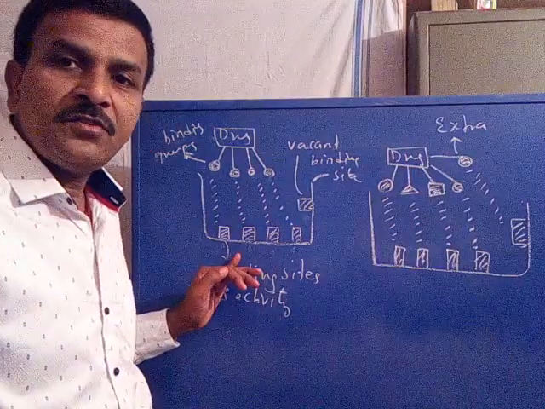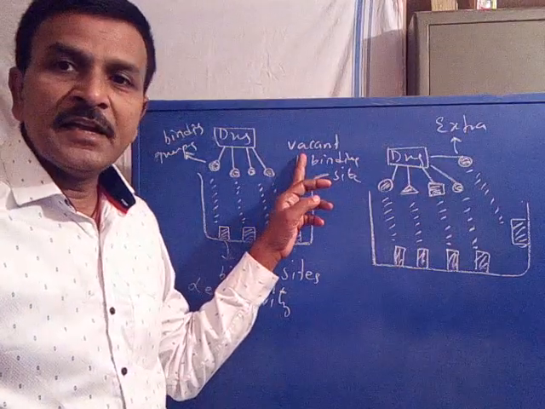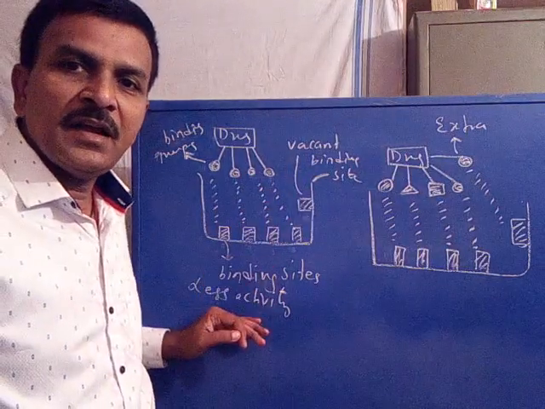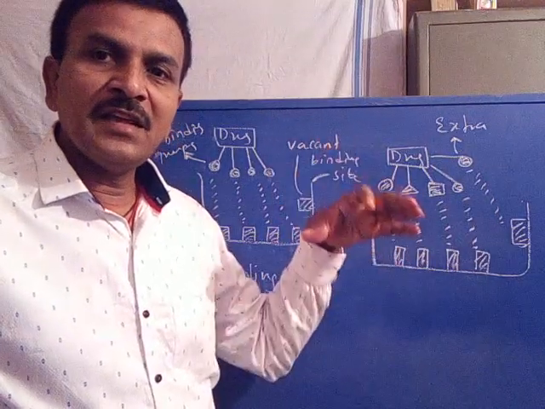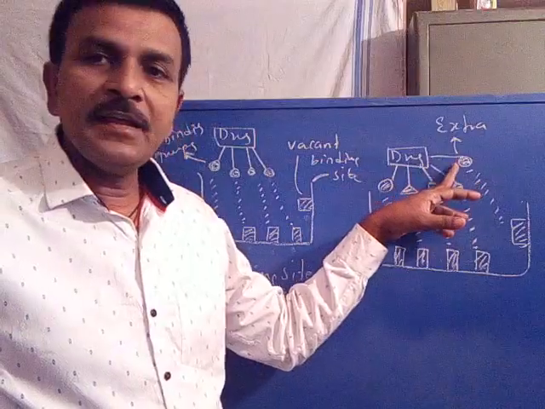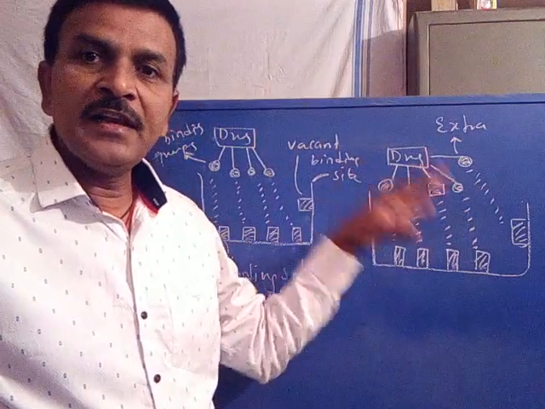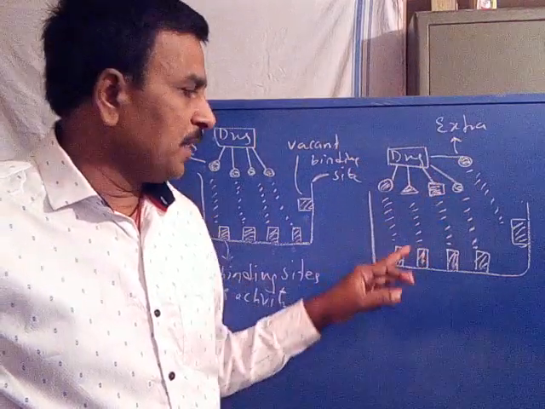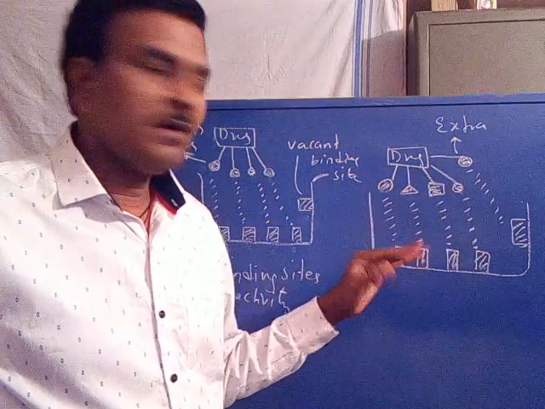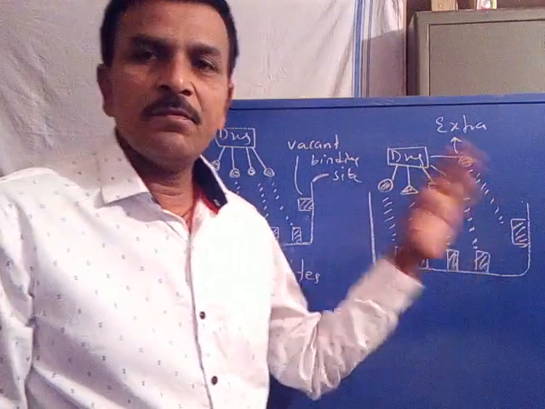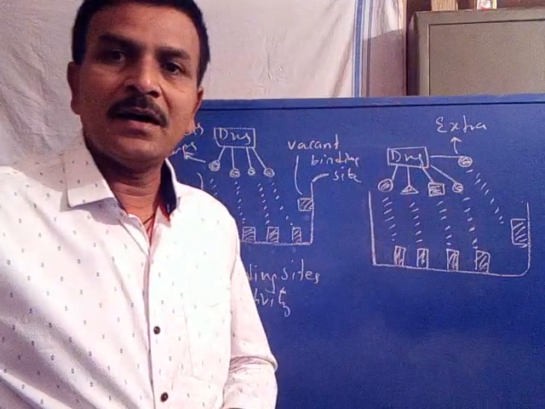Now in the first case there is a vacant binding site, hence less interaction, less activity. In the second case, there is introduction of an extra binding group or functional group in the lead structure. You see 1, 2, 3, 4, 5: 5 binding groups are there. 1, 2, 3, 4, 5: 5 binding sites are there at the target.